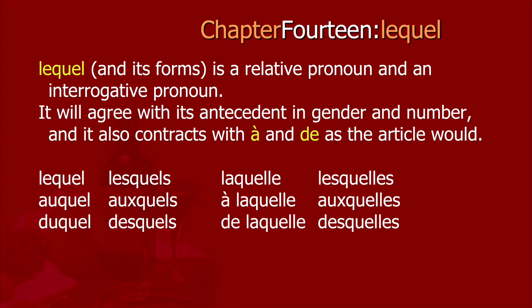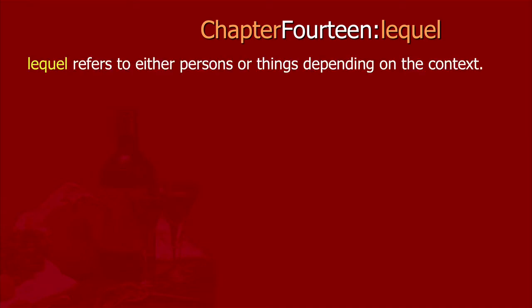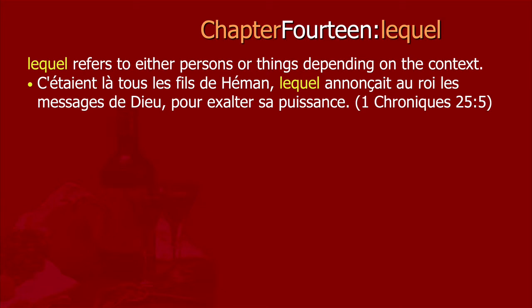When a contraction can be made, it will be made at the front of the word. When it can't, it will simply precede as the preposition normally would. Lequel refers to either persons or things depending upon the context. Here's an example. C'était là tout le fils de Héman, lequel annonçait au roi les messages de Dieu pour exalter sa puissance. It was there all the sons of Heman who announced to the king the messages of God in order to exalt his power.